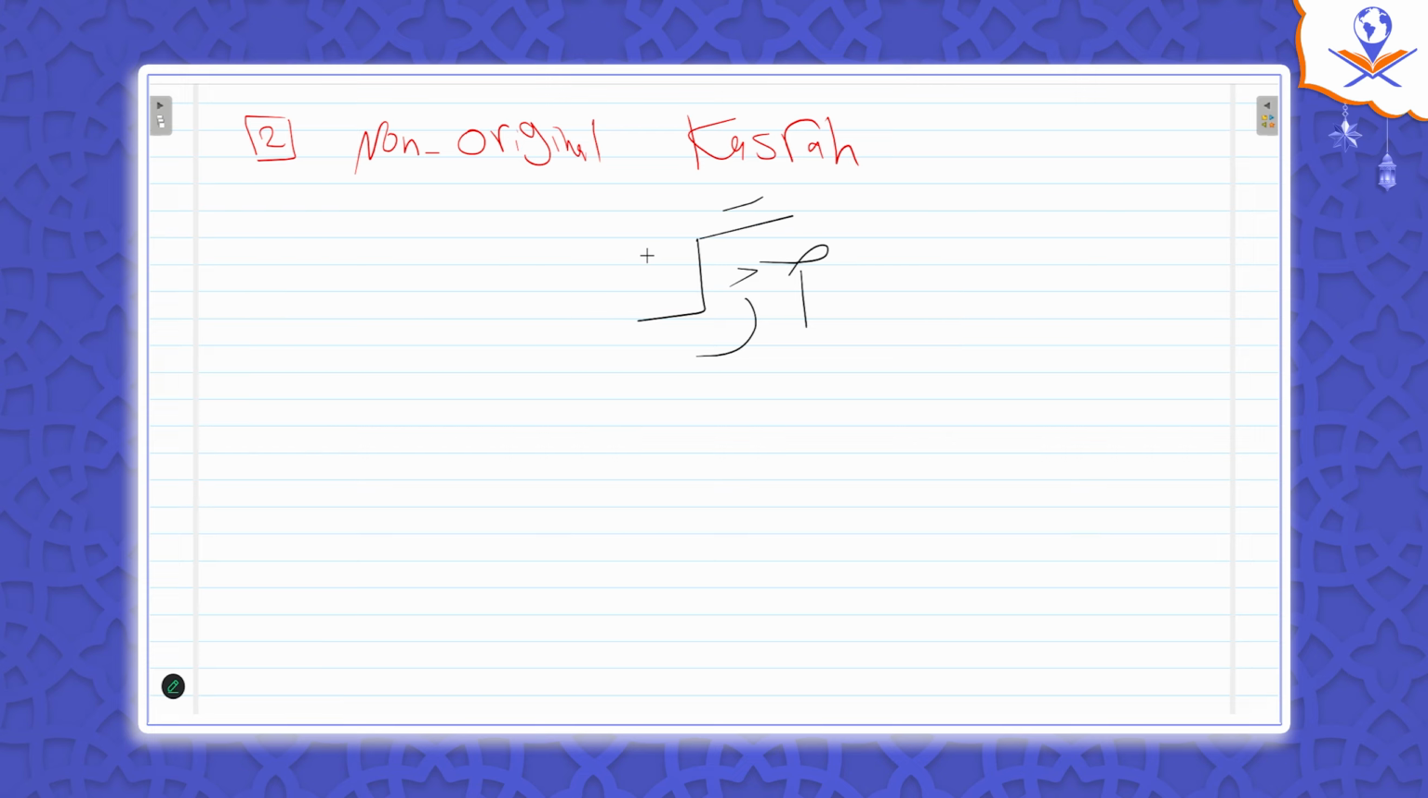Exception number two is when the ra is preceded by a non-original kasra. For example, the word irka'u. Look at this word. Or for example, ارجعي إلى ربك يا أيتها النفس المطمئنة ارجعي إلى ربك.